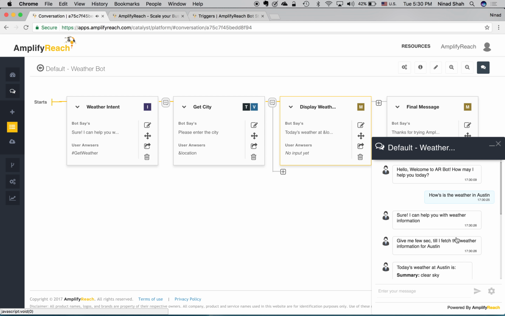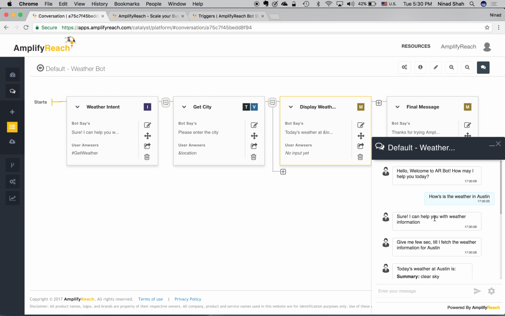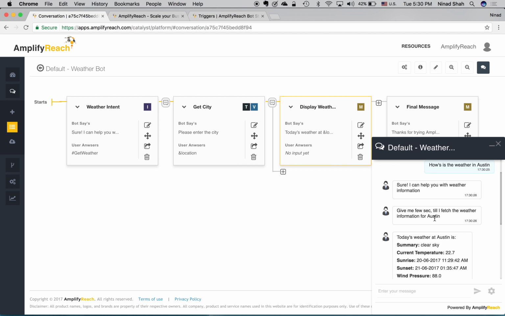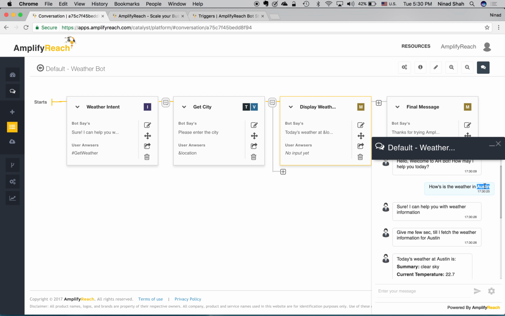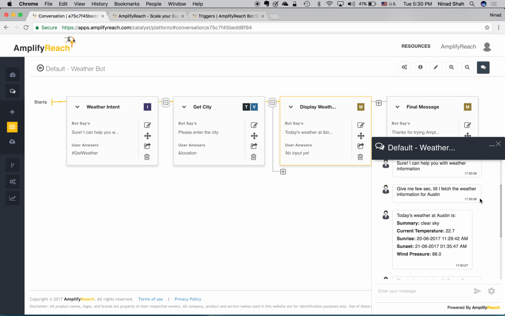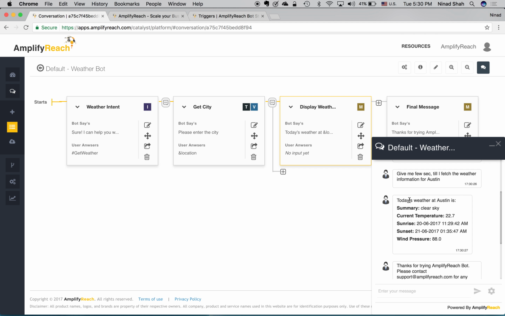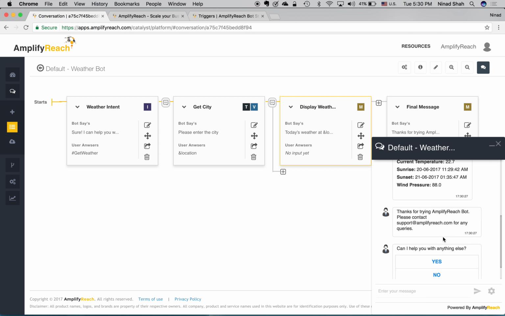Okay, so what has happened is that it is able to identify the intent, and as we have already provided Austin as part of the statement, it has not asked us to please enter the city. Rather, it has taken Austin and stored it in the variable location, and as you can see, it has printed today's weather in Austin is, and the weather information.